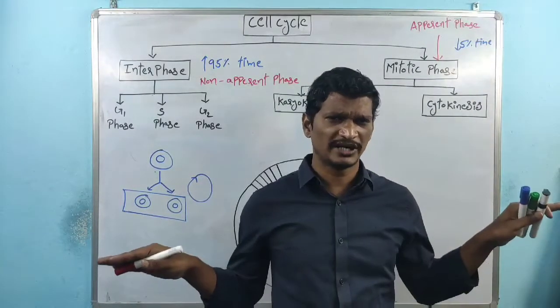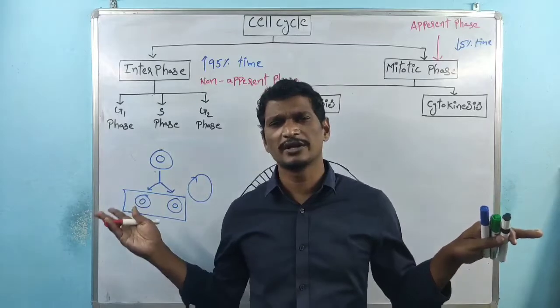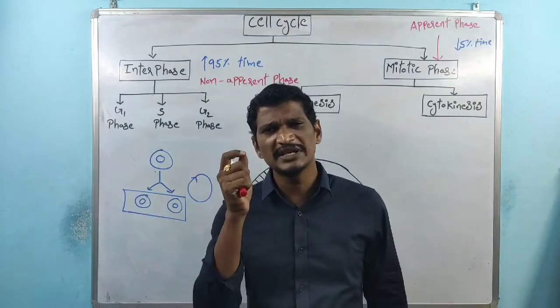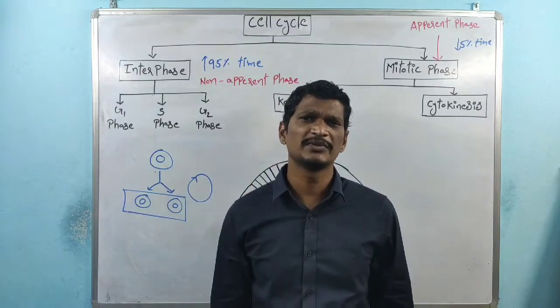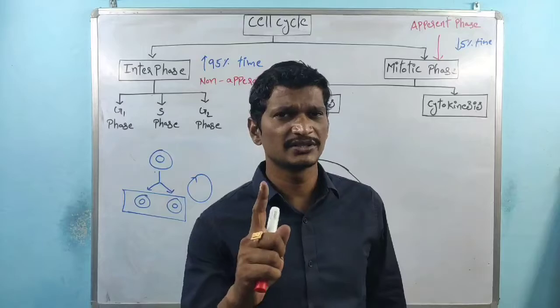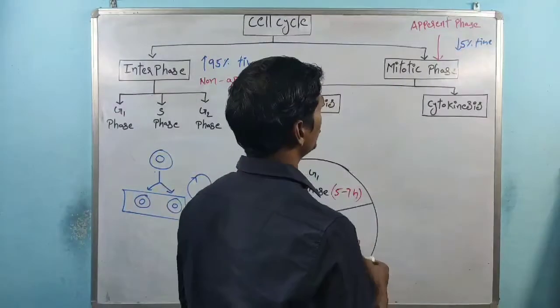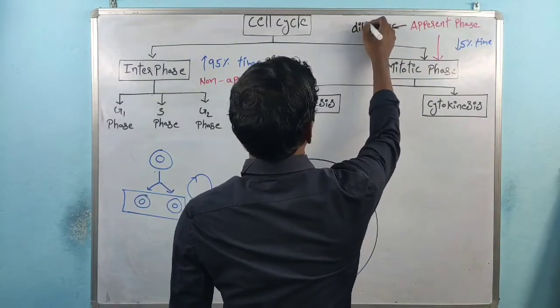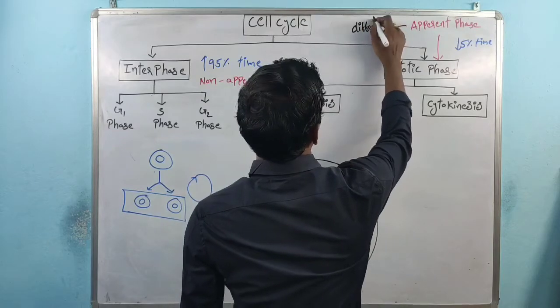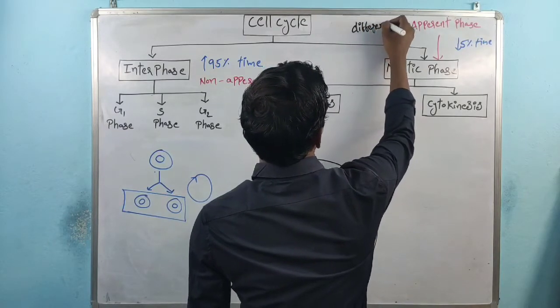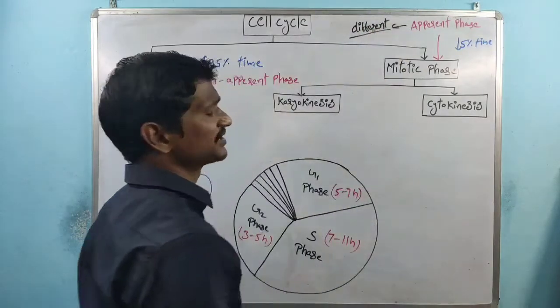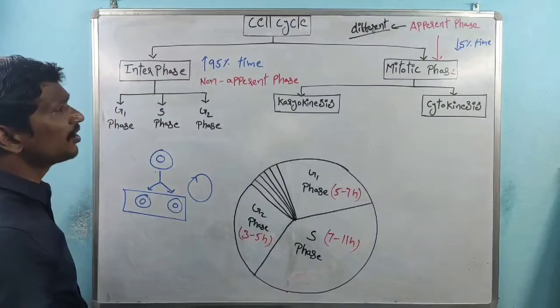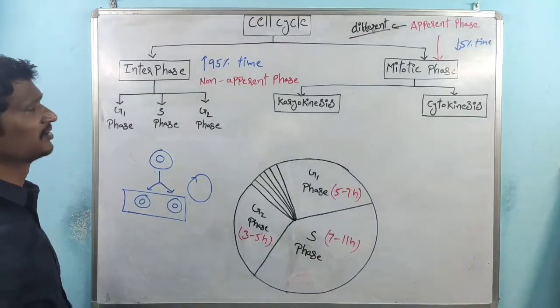First of all, we have to discuss non-apparent and apparent. So what is the meaning of apparent? Apparent means different. Apparent indicates different.